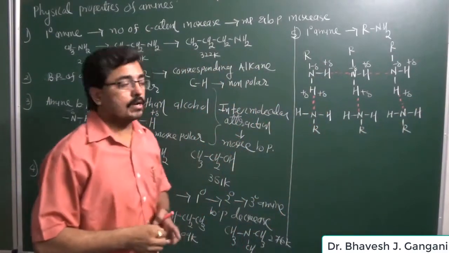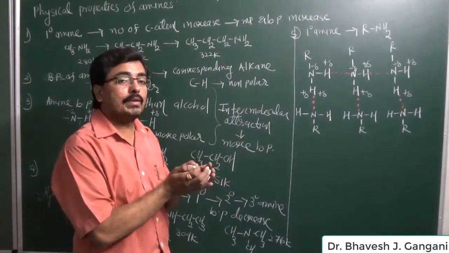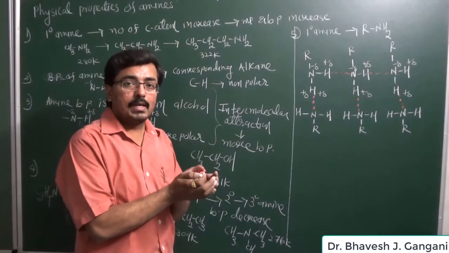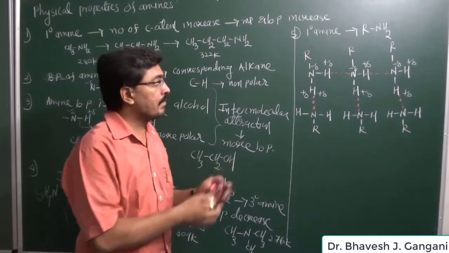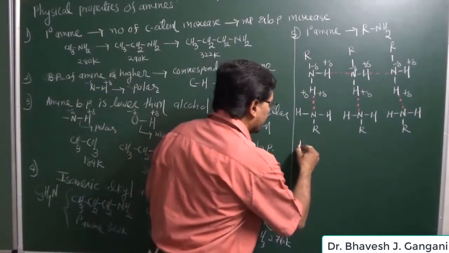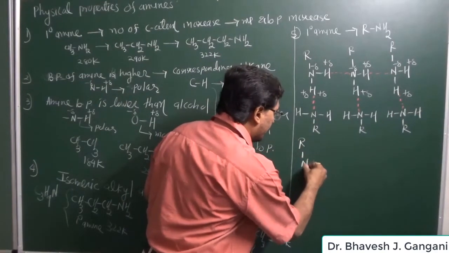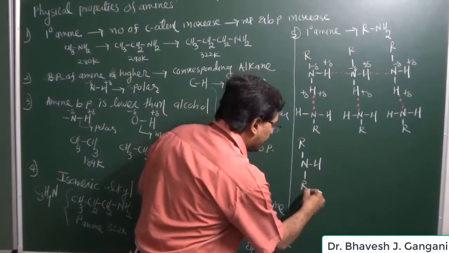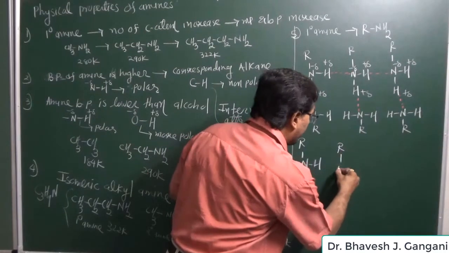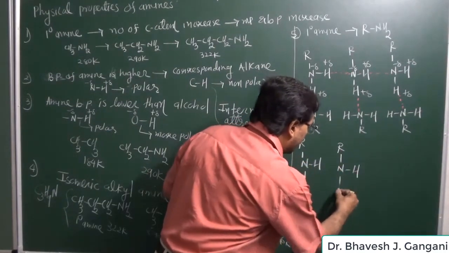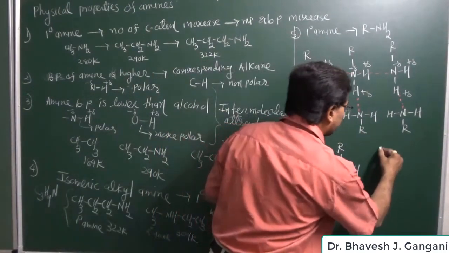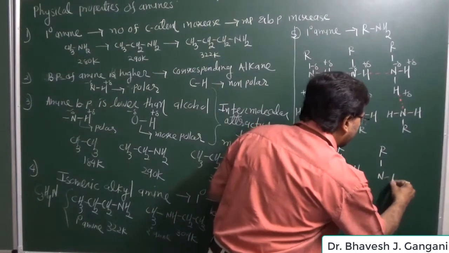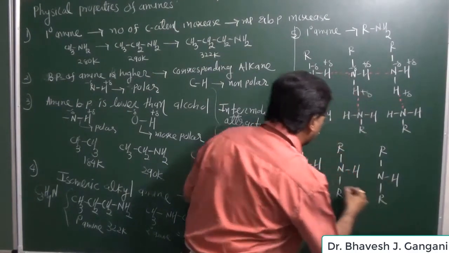Because of this hydrogen bonding, the primary amine has comparatively double the number of hydrogen bonds as compared to secondary amine. Now when we take secondary amine, the secondary amine molecule has just one hydrogen, and because it has one hydrogen, it can form only one hydrogen bond.